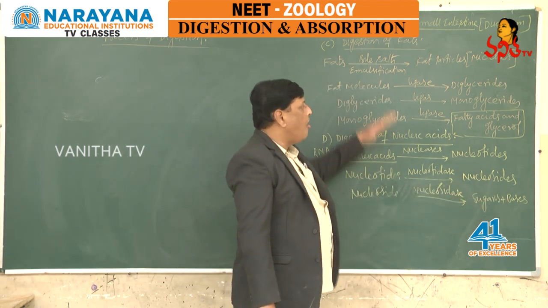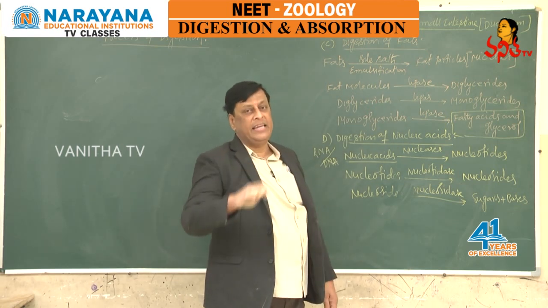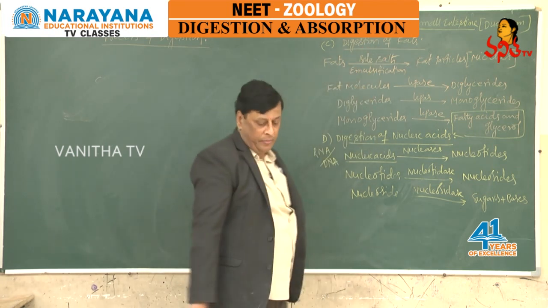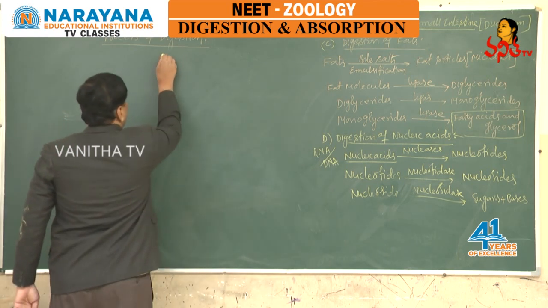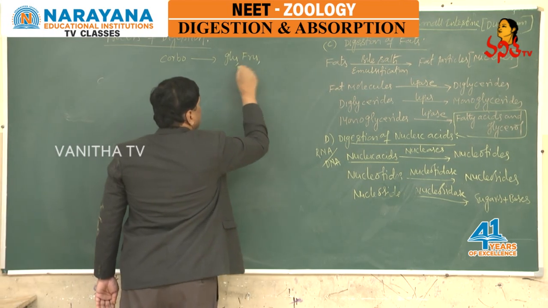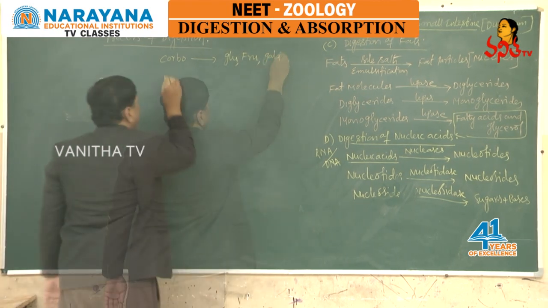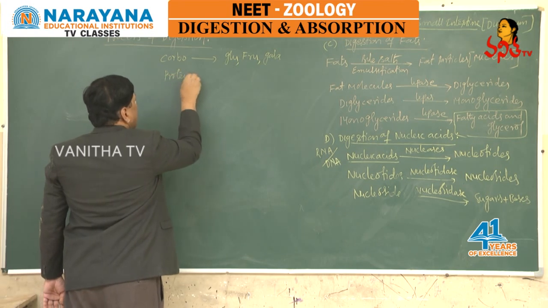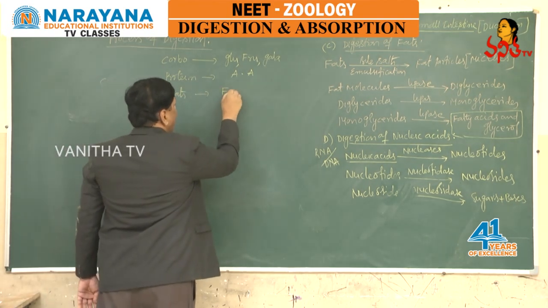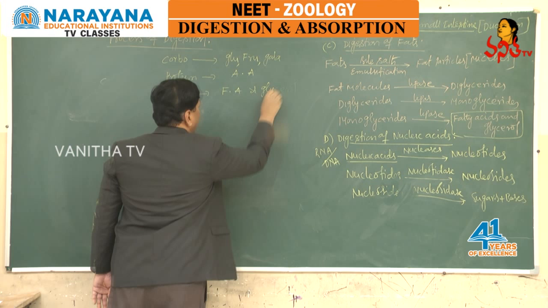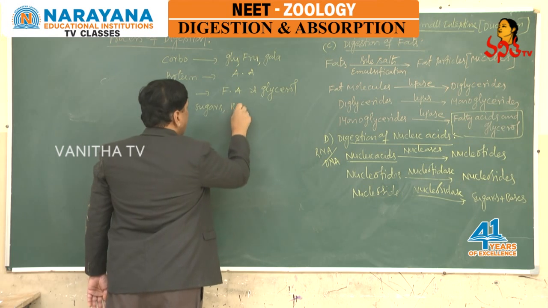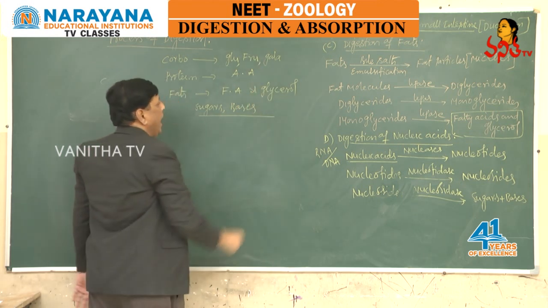In such a way, all the products have been completely digested, and digested end products are formed in the duodenum. Finally, carbohydrates are converted into glucose, fructose and galactose, proteins convert into amino acids, fats convert into fatty acids and glycerol, and nucleic acids into simple sugars and bases. These are the end products.